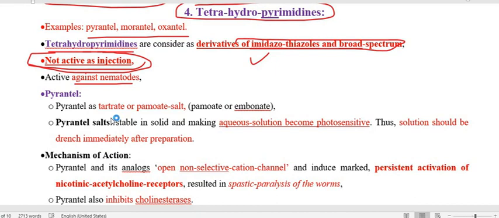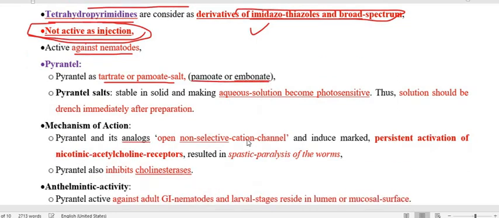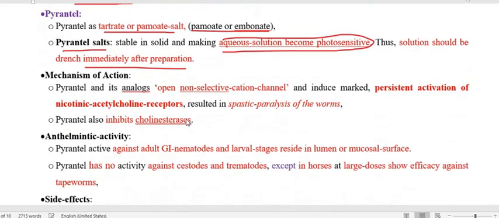The salts for pyrantel are the tartrate and pamoate. Pamoate is also embonate. And pyrantel salt in aqueous form is unstable because they are photosensitive. Therefore, the solution should be used immediately after preparation as a drench.